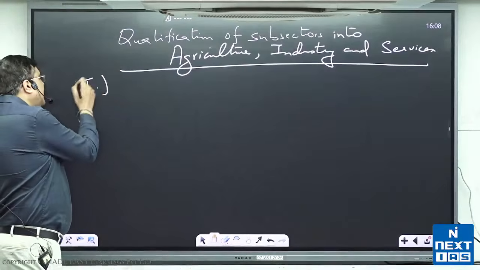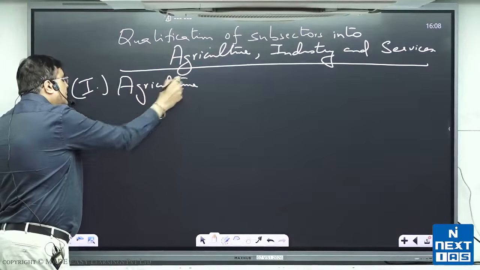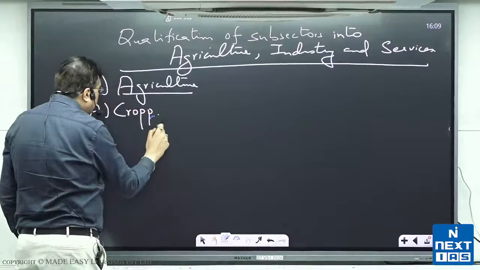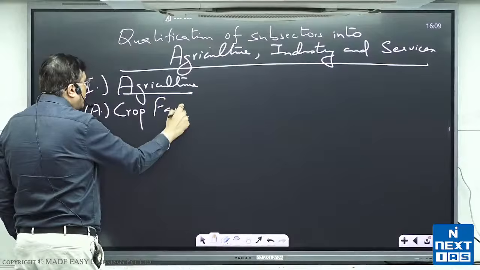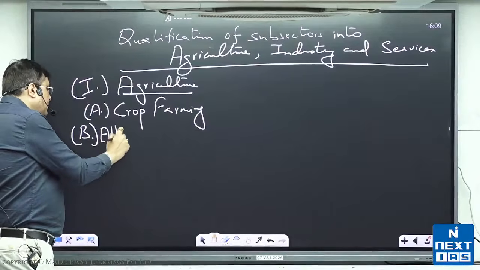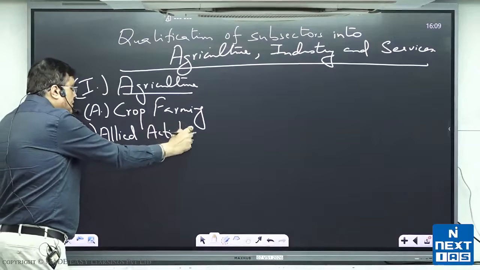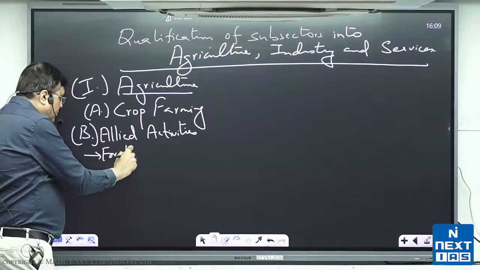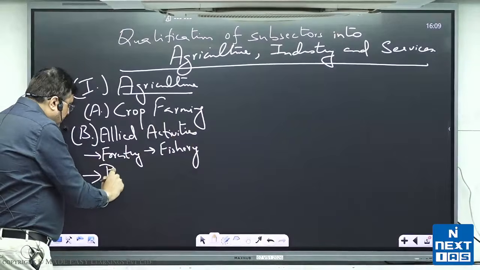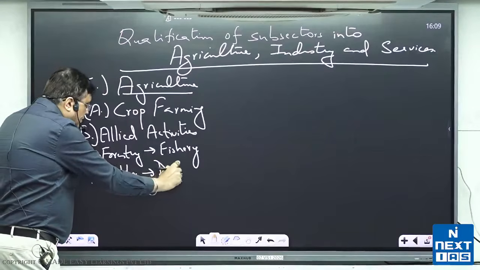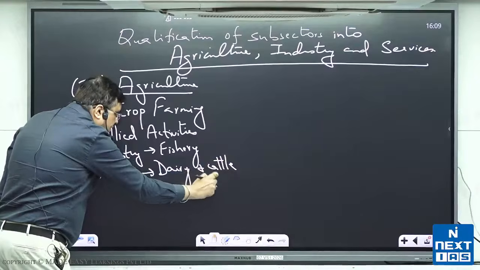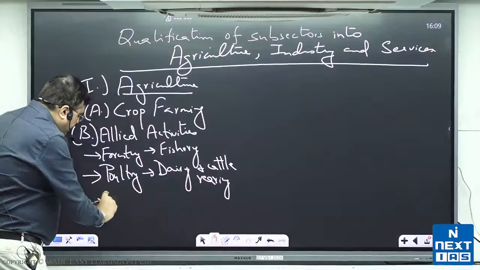When I qualify agriculture, it consists of A, crop farming, so farming of all crops is one part, and B, allied activities which consist of forestry, fishery, poultry, dairy and cattle rearing, beekeeping.